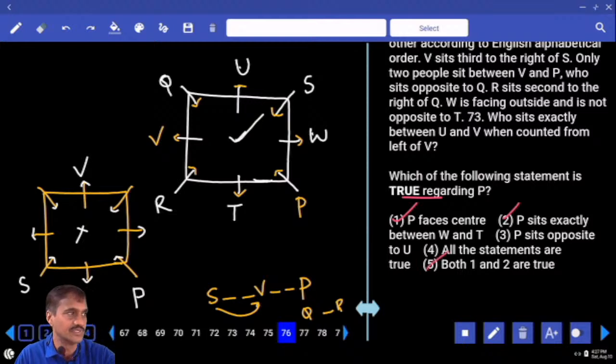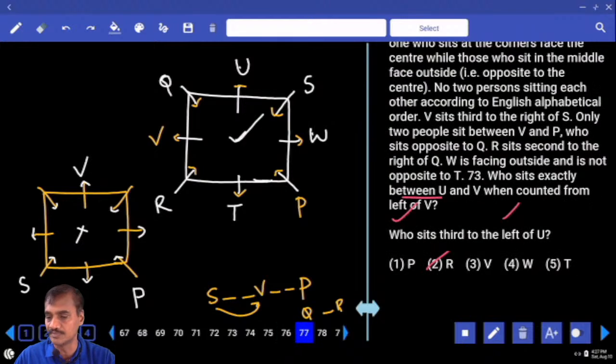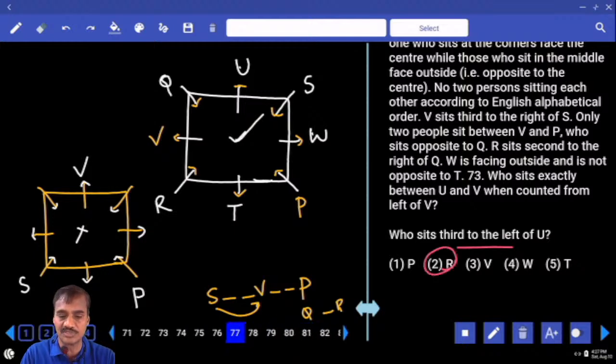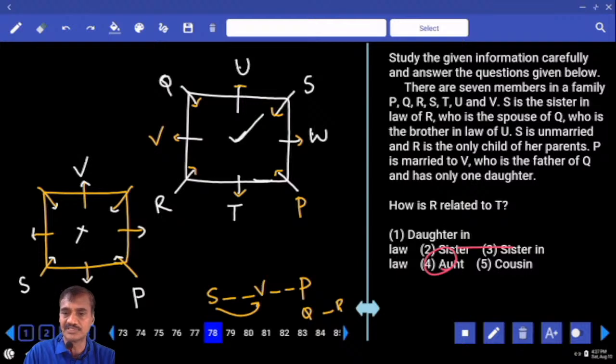Then next one, 77. Who sits third to the left of U? Third to the left of U is R. R is the choice for question number 77. Then 78 onwards, question numbers 78 to 80.